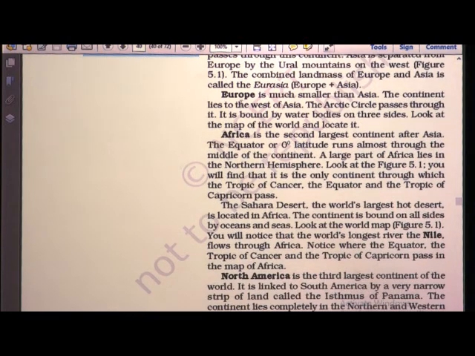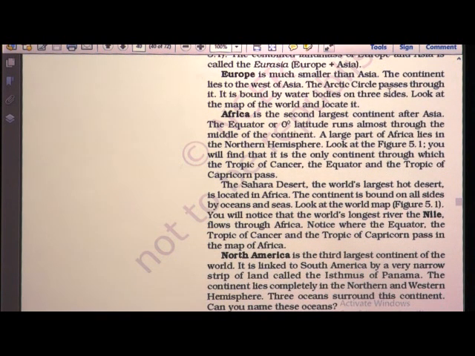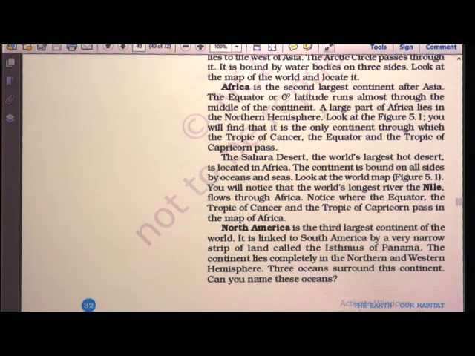The second continent is Europe, which is smaller than Asia. The Arctic Circle passes through Europe. Europe is bound by water bodies on three sides. Then Africa is the second largest continent, next to Asia.